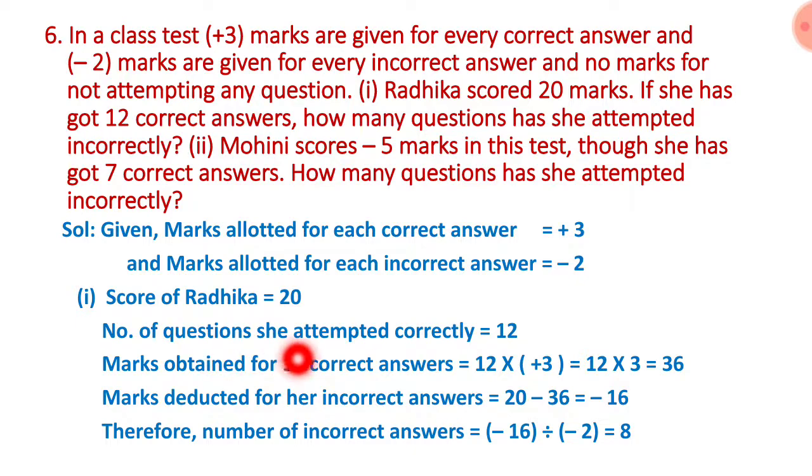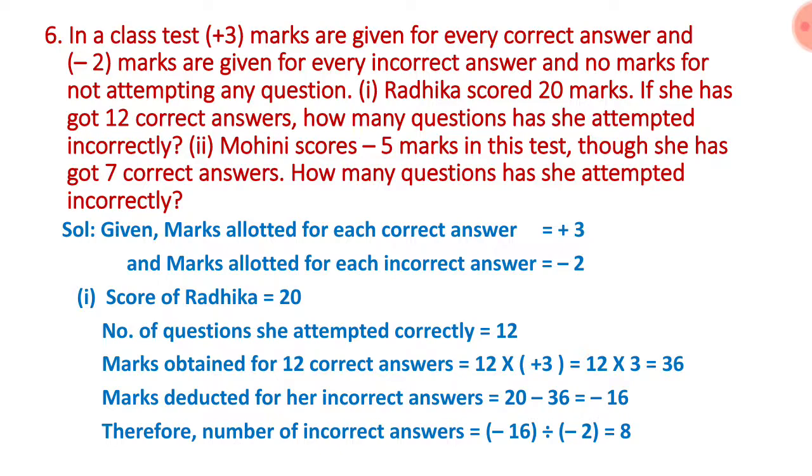Marks deducted for her incorrect answers is equal to total score minus 36, children. 20 minus 36 is equal to minus 16. Means from 36 you subtracted 20, you got 16. The bigger integer's sign is minus, so you got minus 16, okay.